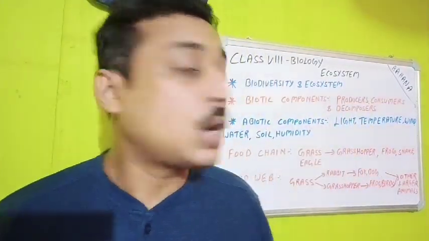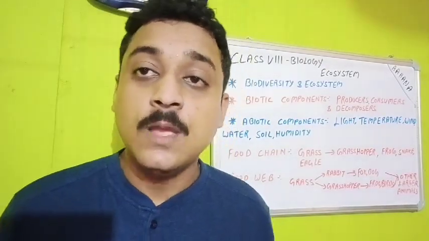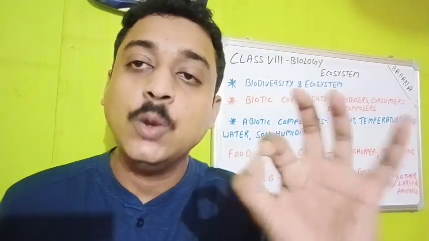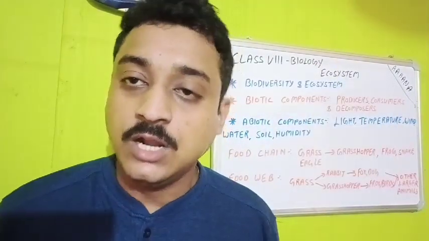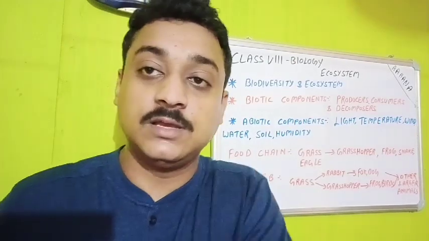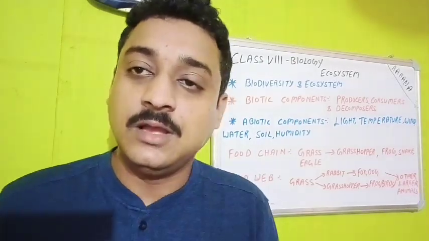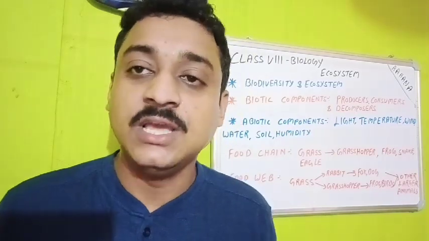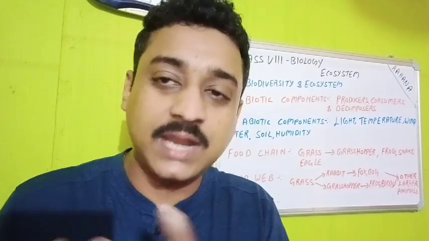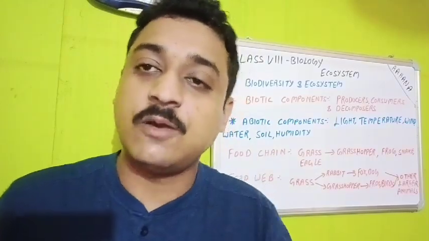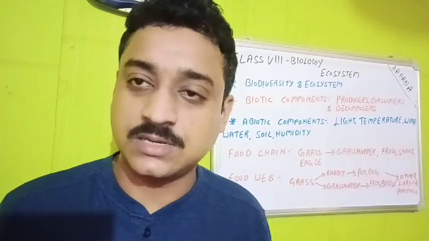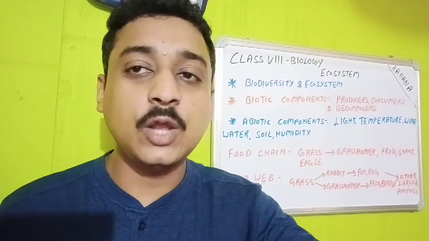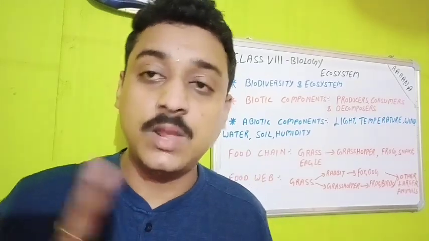Producers, consumers and decomposers are the parts of the biotic component. Now, what are producers? Producer is the one who is producing the food. Who is producing the food? Now, we humans will say, of course, we are getting things from vegetables, from the market, in the form of vegetables, in the form of meat, whatever food we like. We are getting it from the farm or from the market, and then we are cooking it, so we are the producers. No, not at all. We are not the producers.